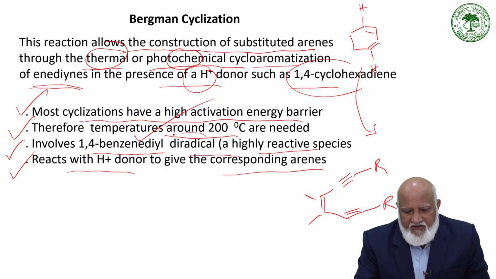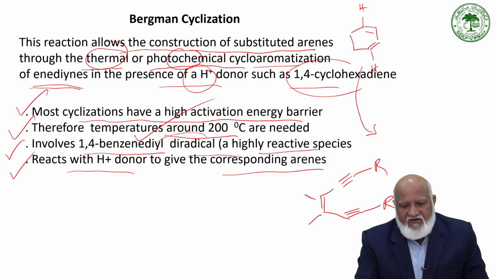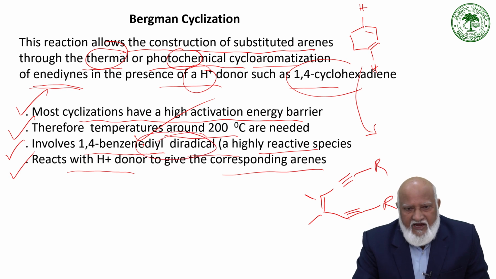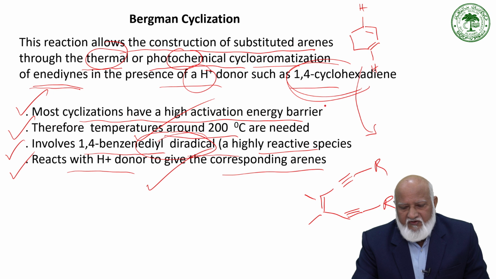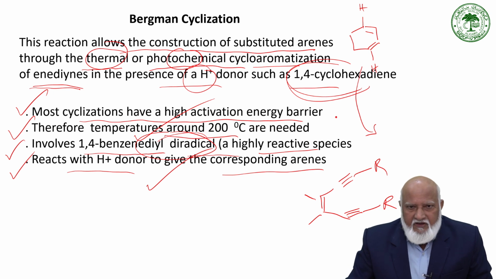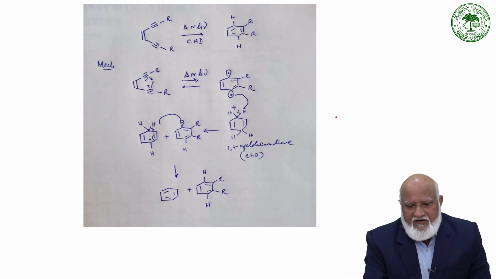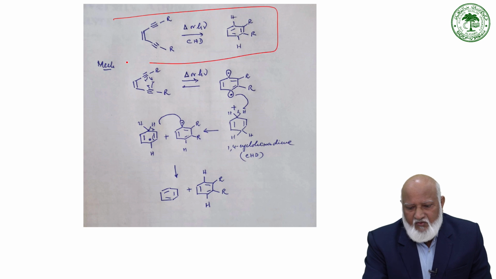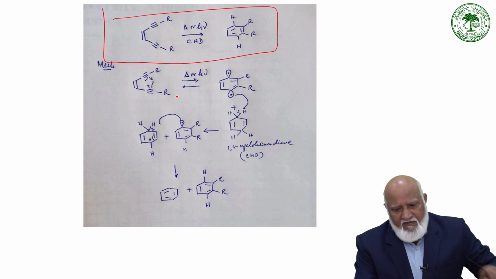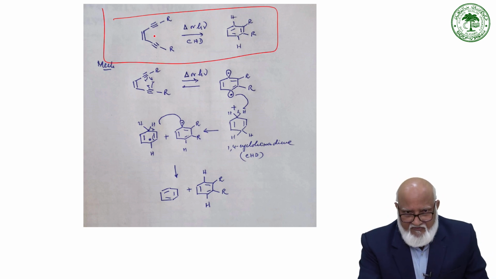The 1,4-benzene diradical is the intermediate, which is highly reactive and reacts with a proton donor such as 1,4-diene to give this. The overall reaction can be represented as shown over here. This is the starting material. The compound is open chain with one acetylene bond, a second acetylene bond, and one ethylene bond. We can have a substituent R.